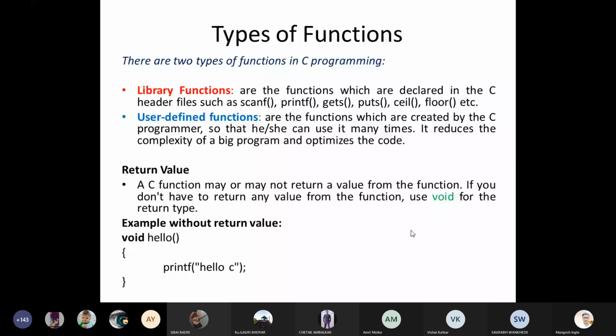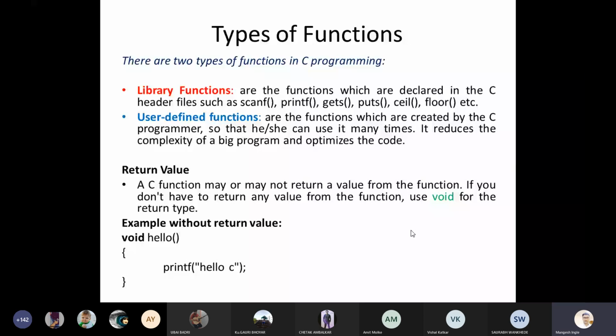How to remember what void is? Void is an empty return type. This is for the understanding point of view, but from the writing point of view, you have to write down lines like: C functions may or may not return a value from the functions. If you don't have to return any value from the functions, at that time we have to use void for the return type. With the help of examples, you can easily get the complete idea about return value.